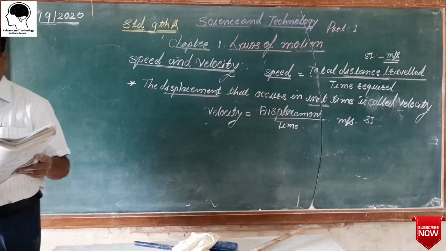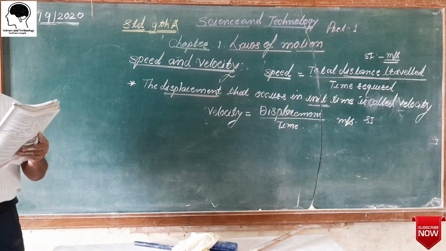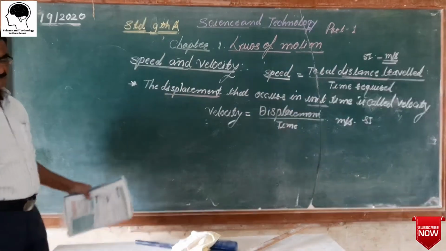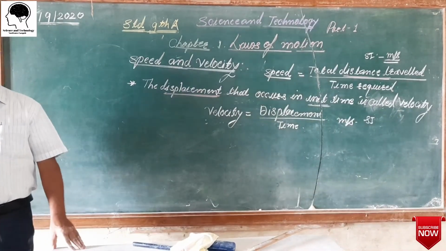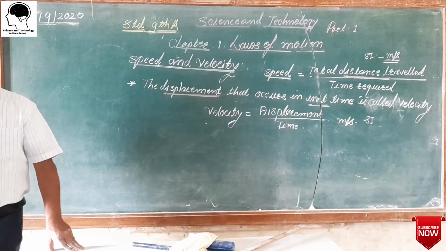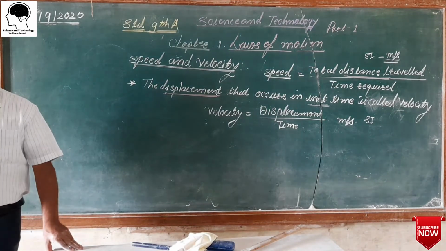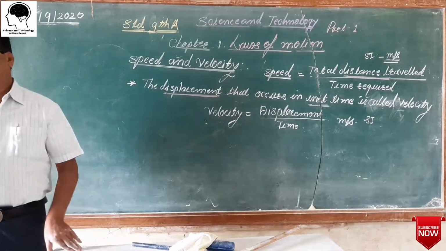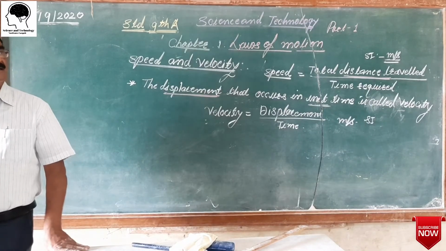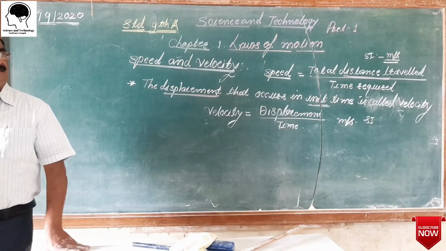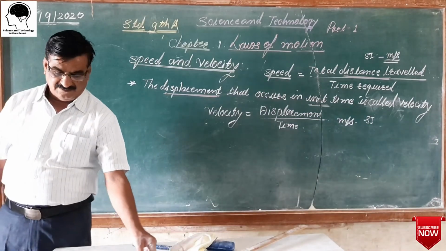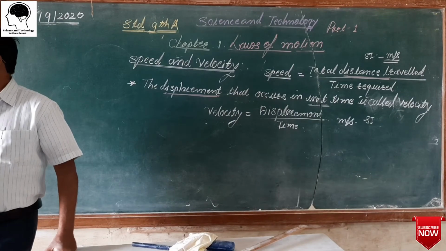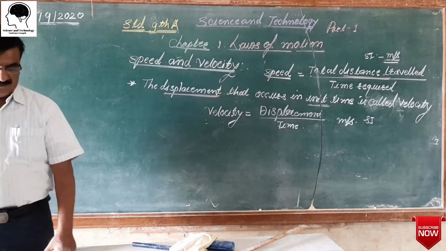Instead of meter, there is a centimeter in the CGS system. There are two standard systems to measure quantities: the SI system and the CGS system, centimeter, gram, second, and in SI, the international system of measurement.